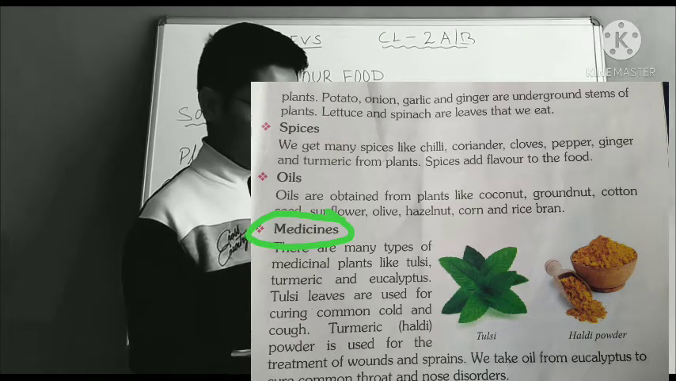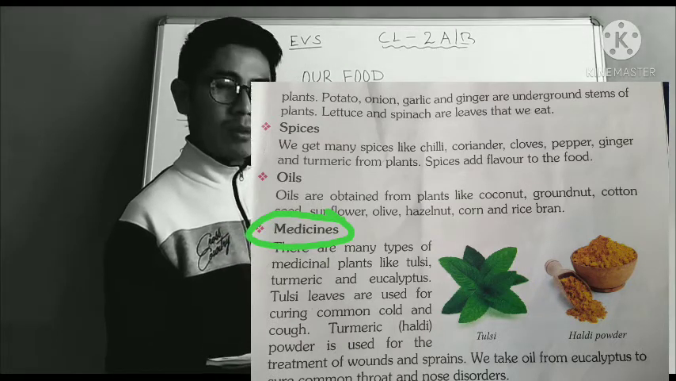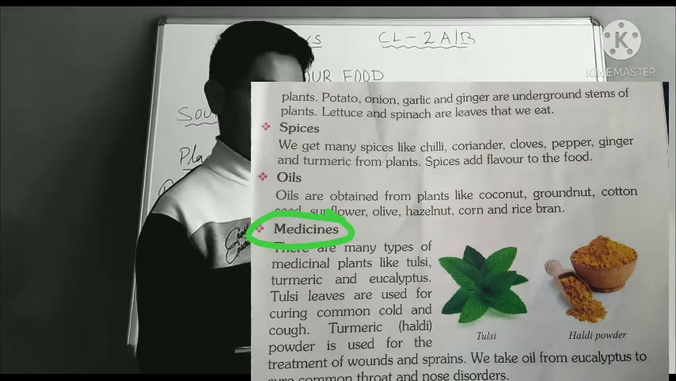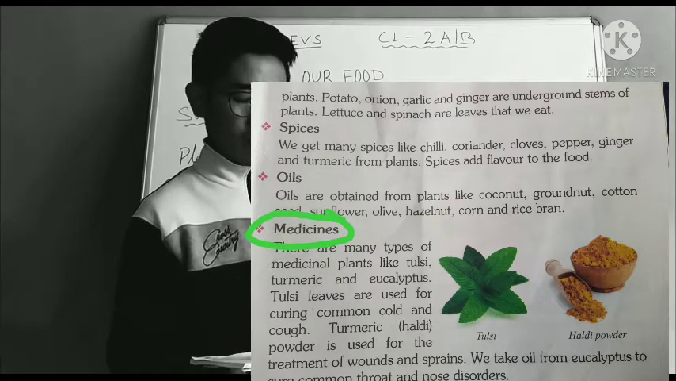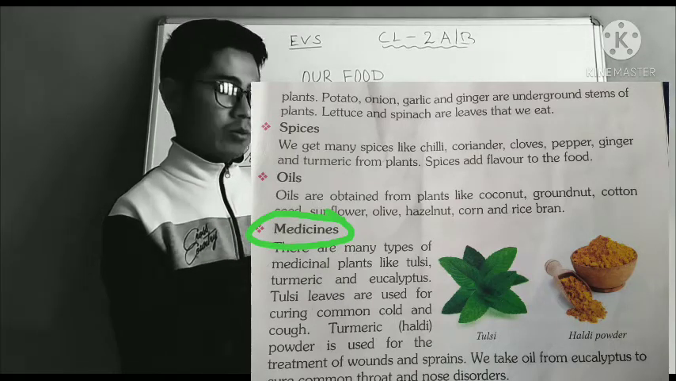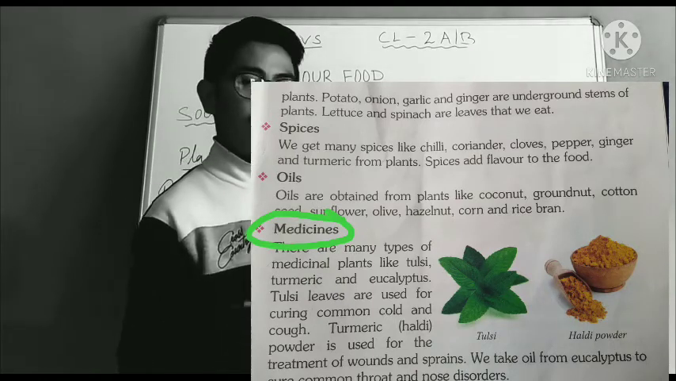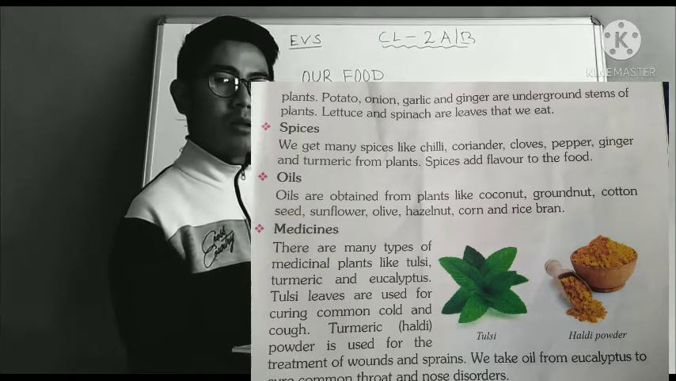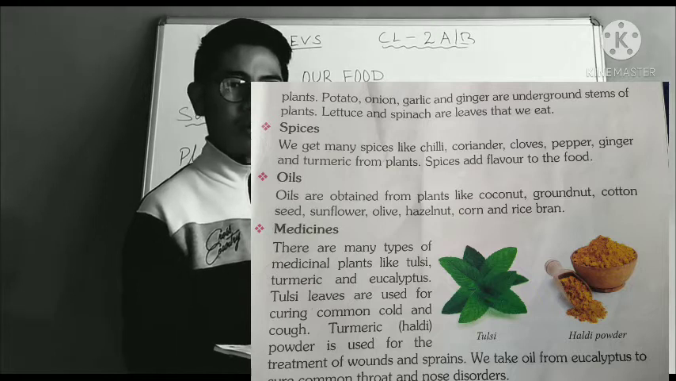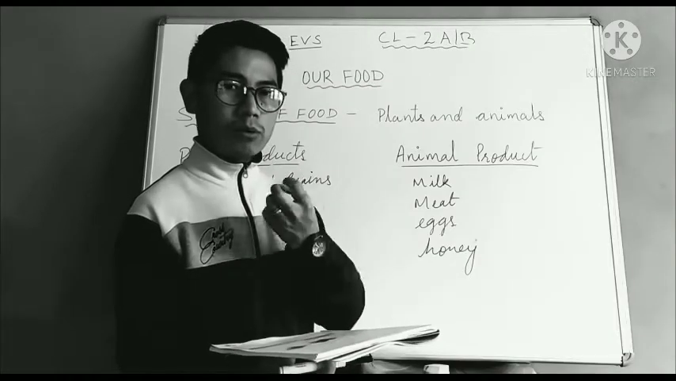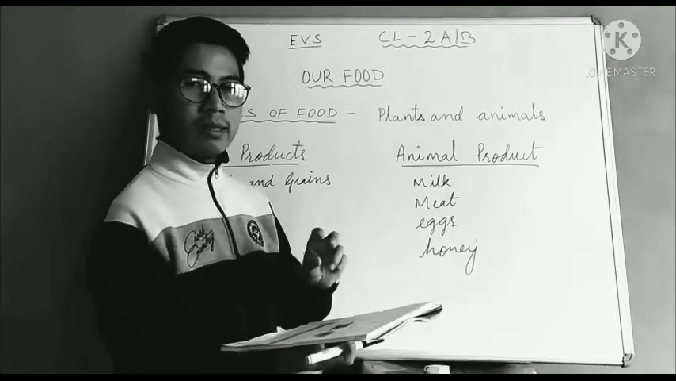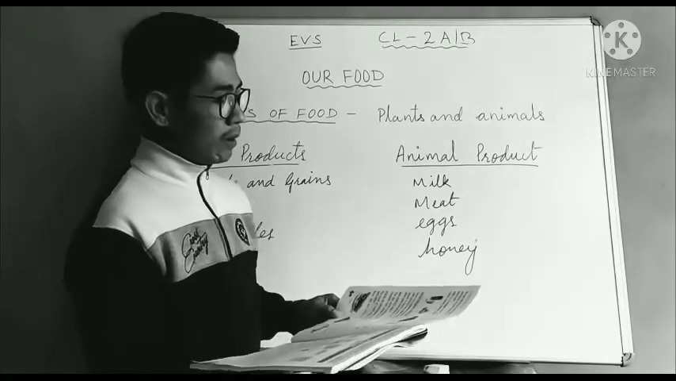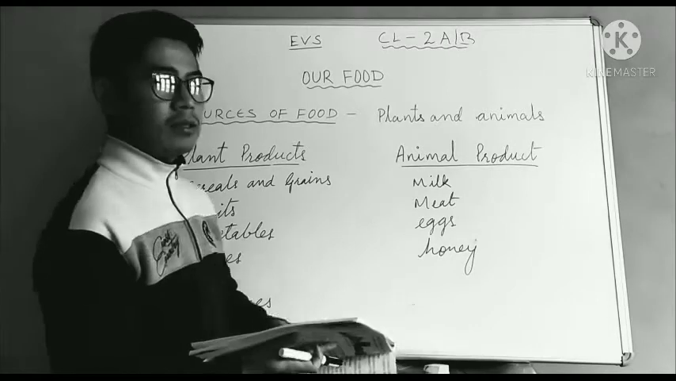Then turmeric powder is used for treatment of wounds and sprains. If you get a cut in your body, you can use turmeric, haldi, on that wound so that it can heal fast. We take oil from eucalyptus to cure common throat and nose disorders. Whenever you have nose problems, we can take this eucalyptus oil. Now this is from the plant products.